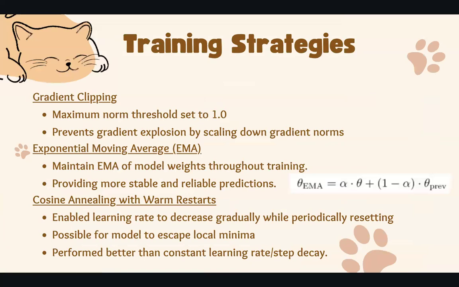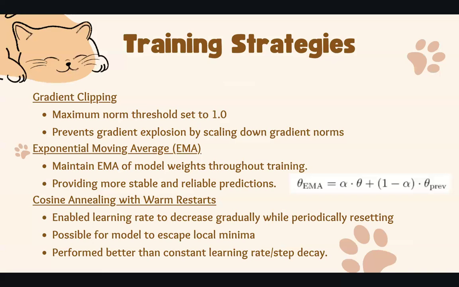We also maintain an exponential moving average of the model weights throughout training, updating at each step according to the formula on the right. Alpha was set to 0.99 for optimal temporal smoothing. The EMA weights are used for validation and inference, providing more stable and reliable predictions by averaging out high-frequency variations